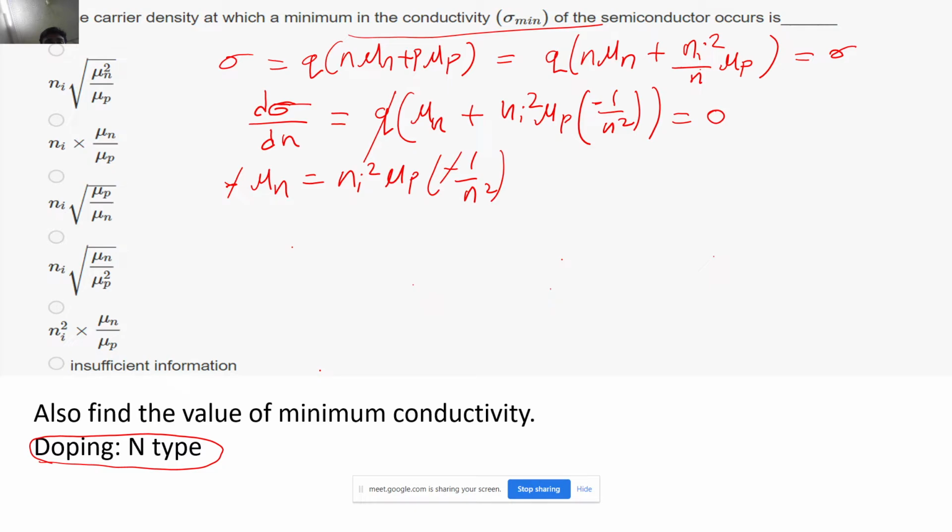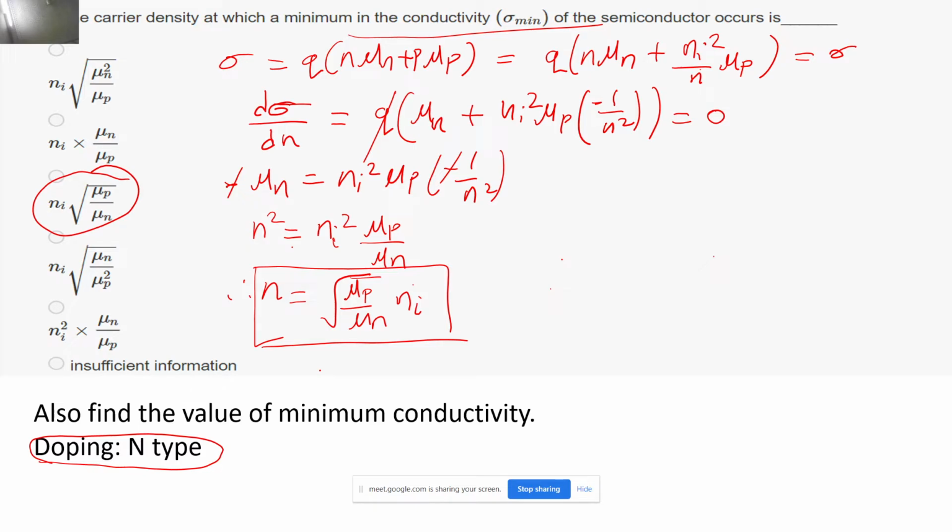Now this is the question that has been asked, and let's see if it is matching with any of the options. Yes, this is the third option that is present over here. Now what has also been asked is that for this particular electron concentration we also have to find the value of the minimum conductivity. To find this value, I am just going to put the value of this n into the equation of sigma, because I already know n, so I will just have the one variable over here.